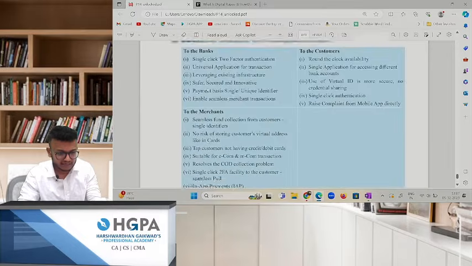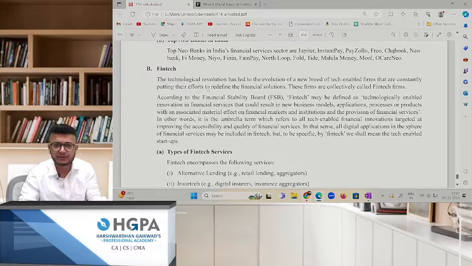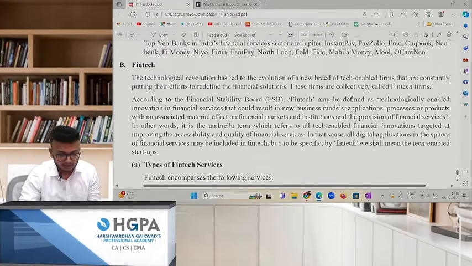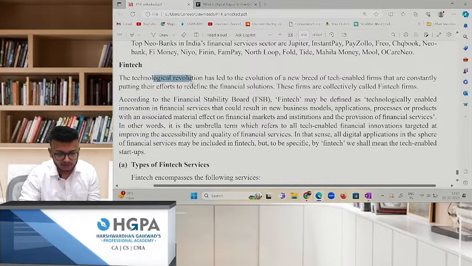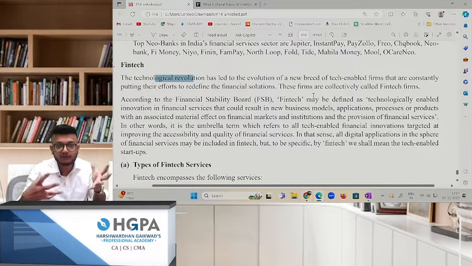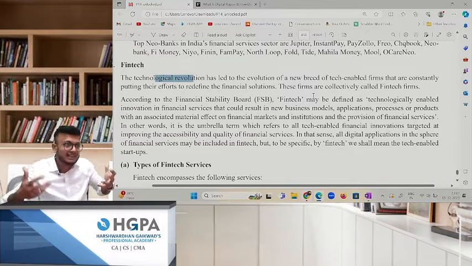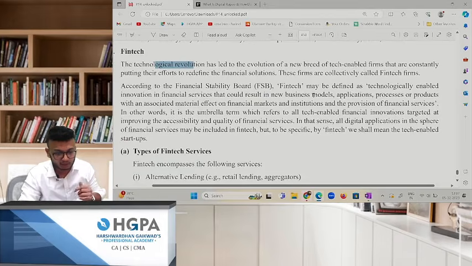So in this financial services, there's one more thing. See this fintech. Okay, I'll just read it out from here. Pay attention. The technological revolution has led to the evolution of a new breed of tech-enabled firms that are constantly putting their efforts to redefine financial solutions. These firms are called as what? Fintech. So what are fintech firms? Financial technology. They're using their resources and powers to do something in the financial service world. Now, according to the Financial Stability Board, fintech may be defined as technology-enabled innovation in financial services that could result in new business models and so on.